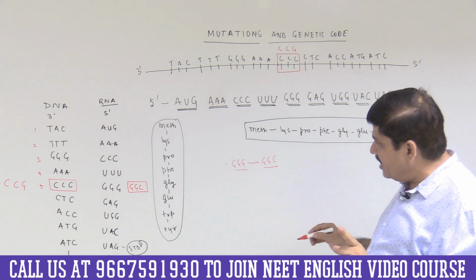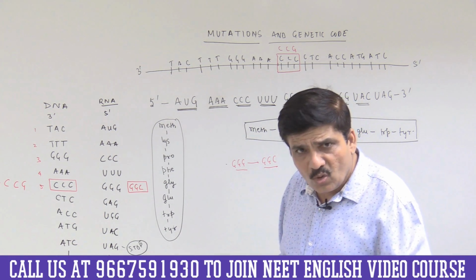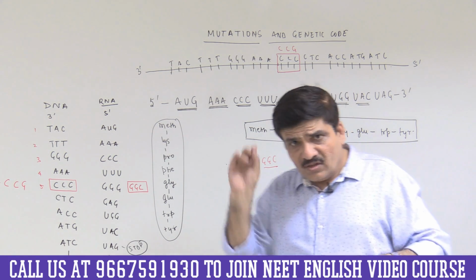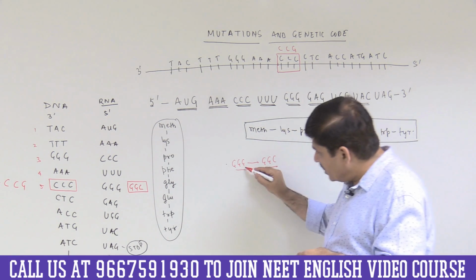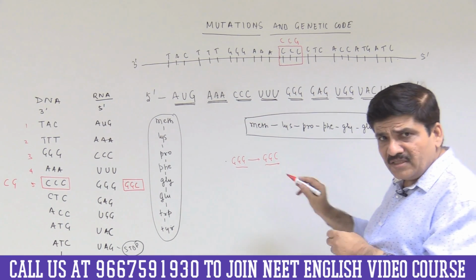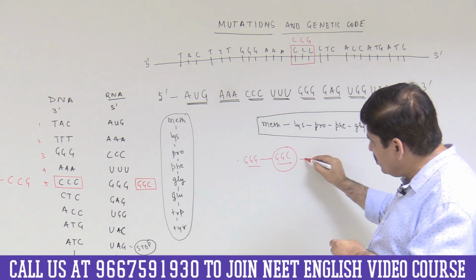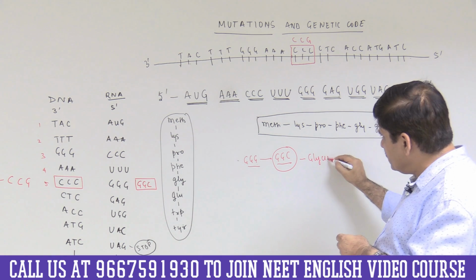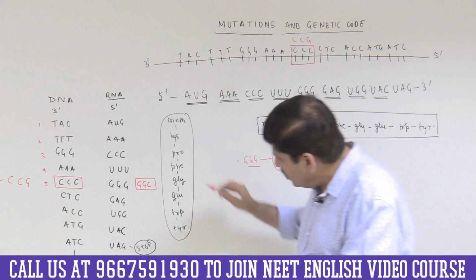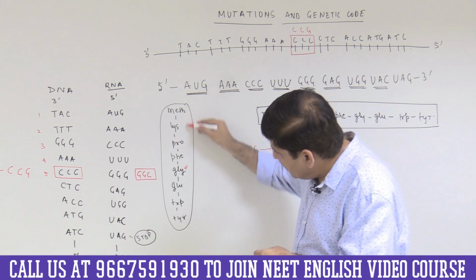And please understand, this degeneracy is normally because of the third base. I told you in the genetic code that the degeneracy is normally because of third base degeneracy. So if the third base changes, then if you look at the table in your NCERT, you will know that even GGC codes for glycine.